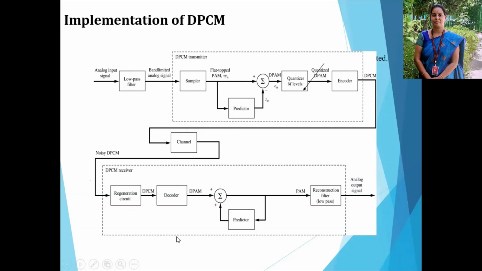Then in the receiver section, the regenerative circuit decodes the signal and then reconstructs it. The same block diagram is used here, with the predictor, and the same signal is processed in a reverse manner. After that, we get the original reconstructed input signal, that means the differential pulse code modulated signal.